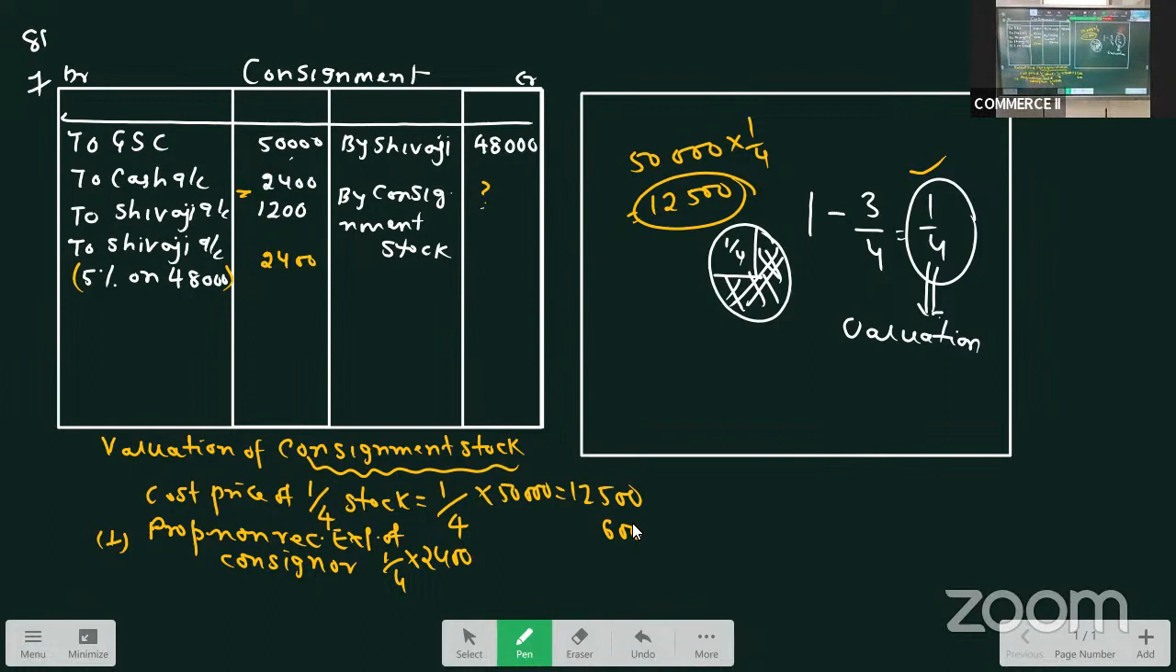Then similarly, we have to add the non-recurring expenses of the consignee. But in the given question, the nature of the consignee's expenses is not given. So we ignore them. I told you, the nature of the expenses must be specifically given. If the nature is not given, we assume that those expenses are recurring, and as such, we will not include them at the time of valuation of unsold stock. So now close.